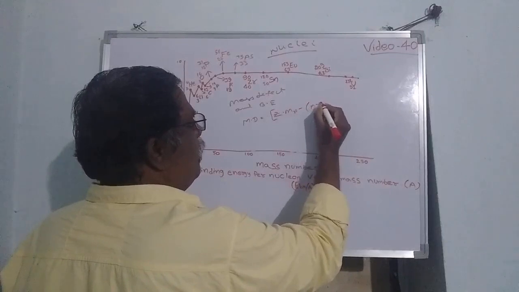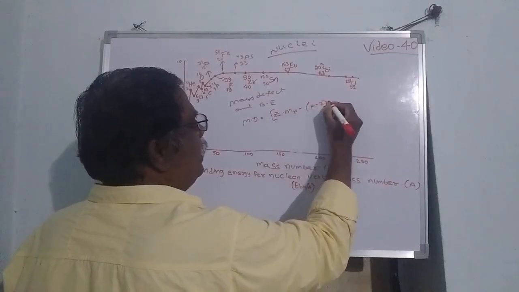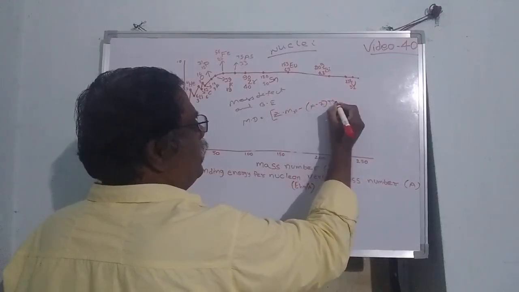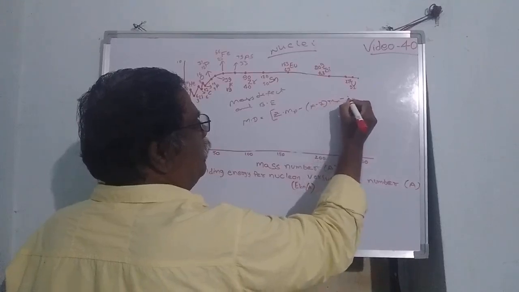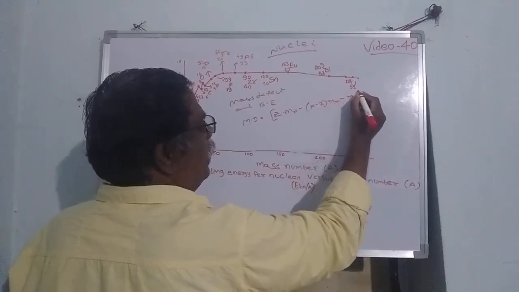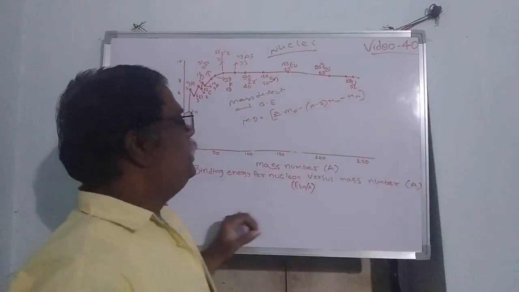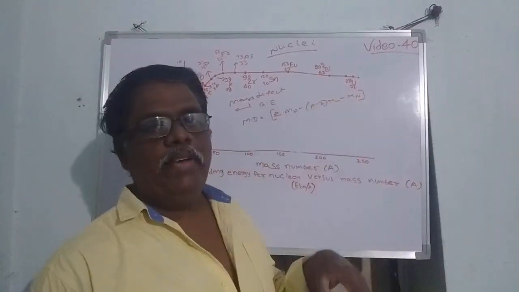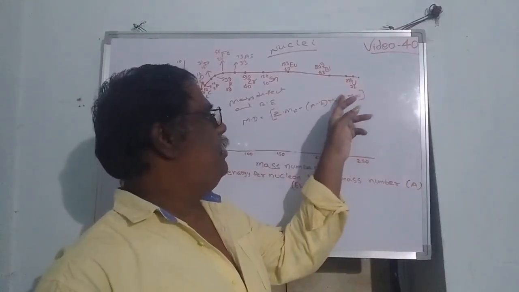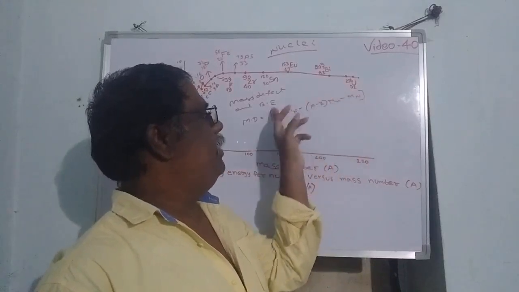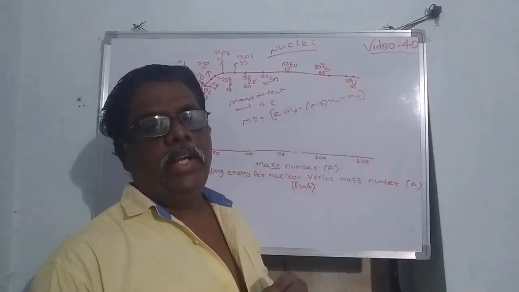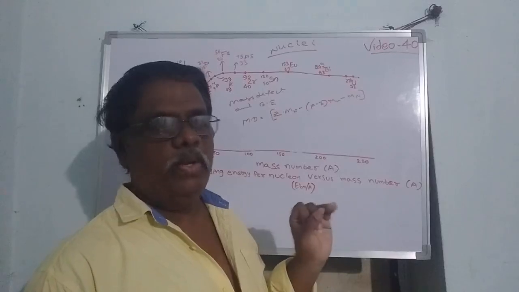What is the formula for the number of neutrons? That is A minus Z, the number of neutrons, into the mass of each neutron, minus the mass of the nuclei. That means mass defect is the difference between the mass of the original nuclei and the mass of its constituents. What are the constituents? Protons and neutrons.